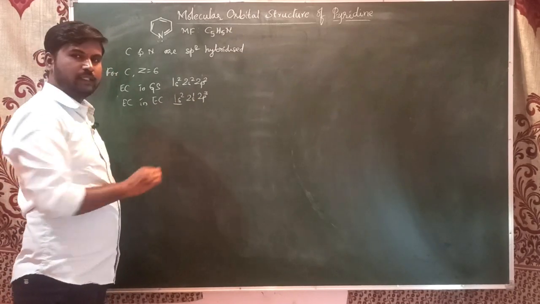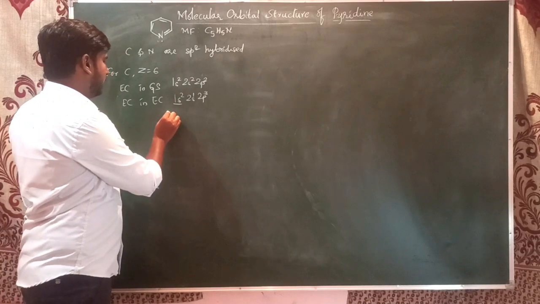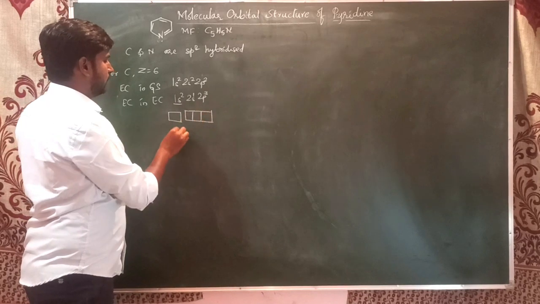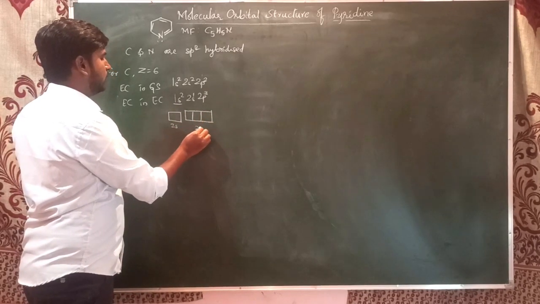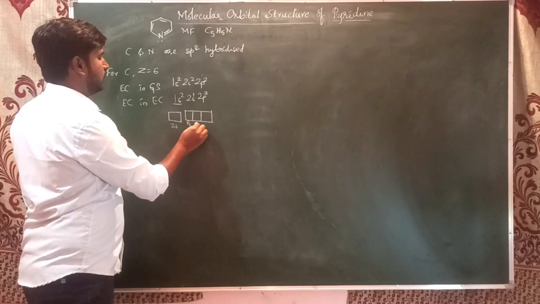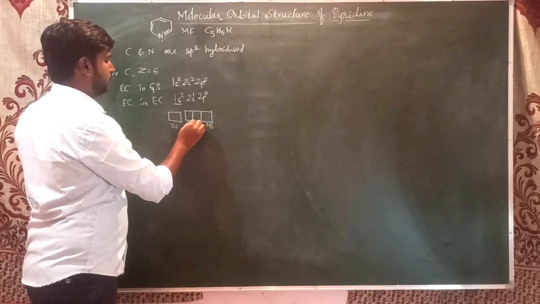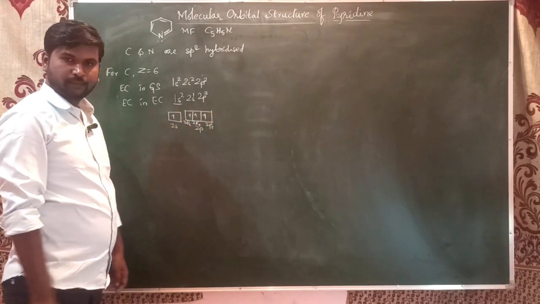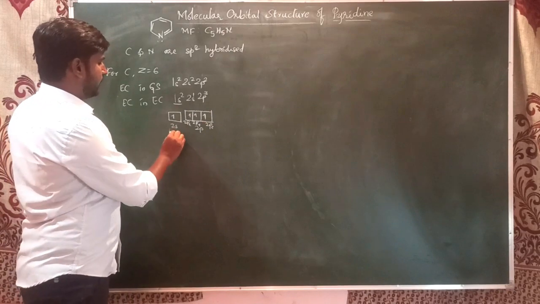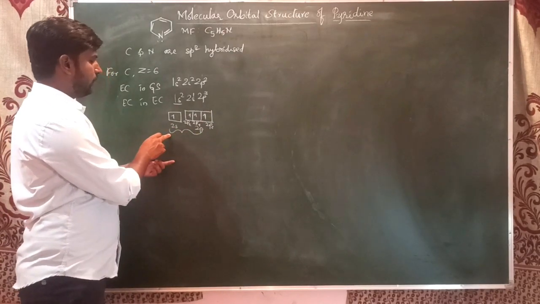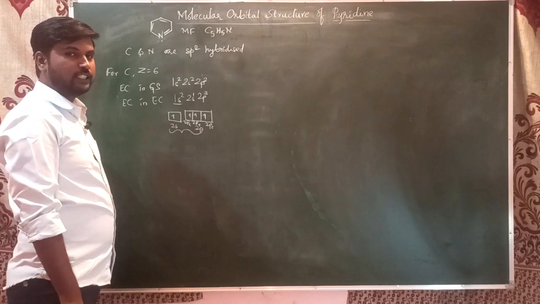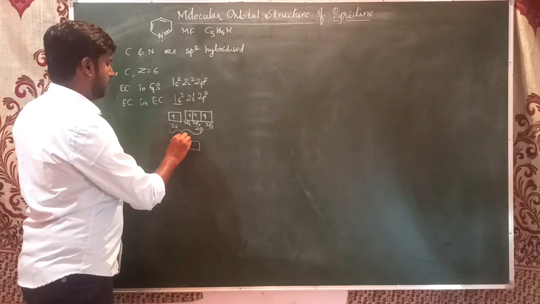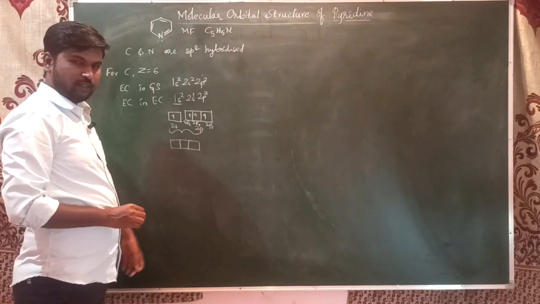As usual, the inner orbital does not get involved in hybridization, so we consider the 2s orbital and the three 2p orbitals. This is 2s, and these are 2p: 2px, 2py, 2pz. Each of them contains an unpaired electron. One 2s orbital and two of the 2p orbitals are involved in sp2 hybridization, so those become orbitals with equal energy and identical shape. That's why I am writing with condensed structures.